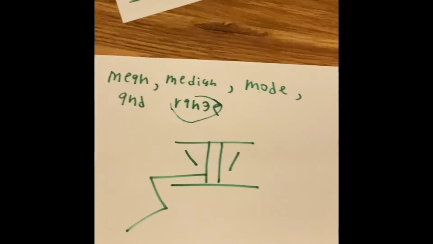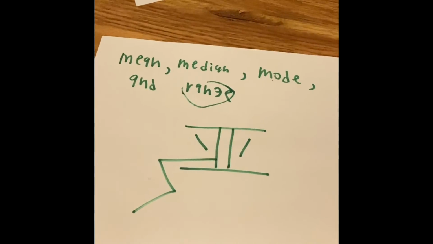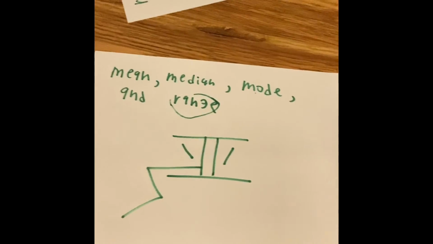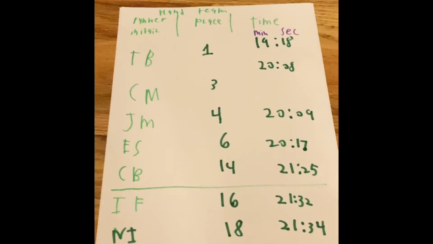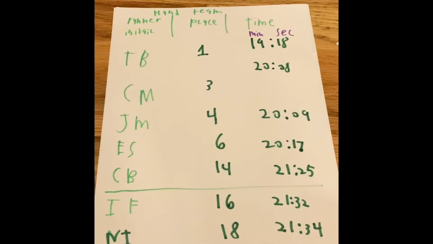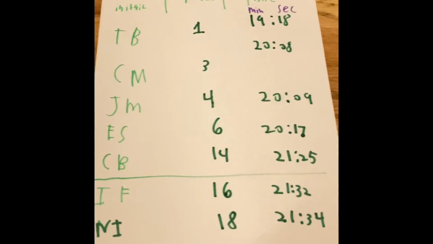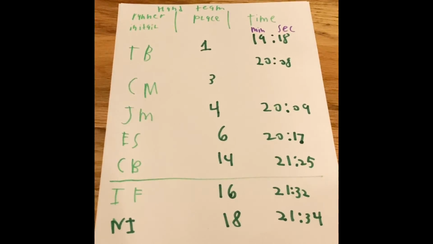So we have now learned what the mean, median, mode, and range are, and we also learned how a cross-country race operates and what the results for the Amity duels were, because this was actually the real results of a real race. Now let's see who won that race.